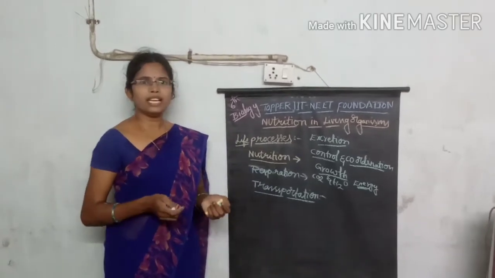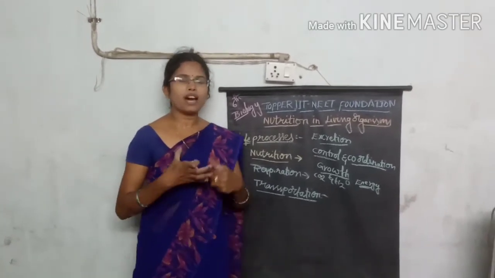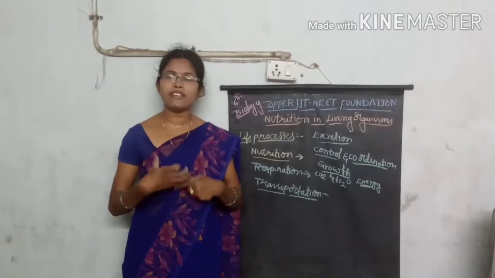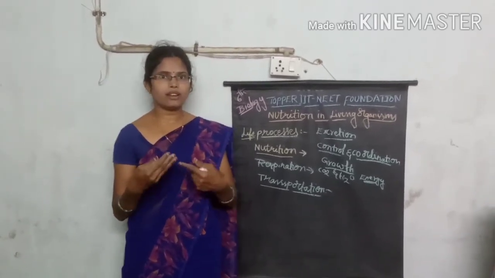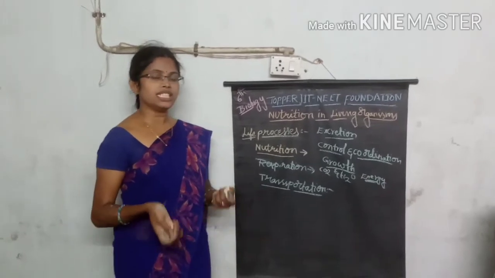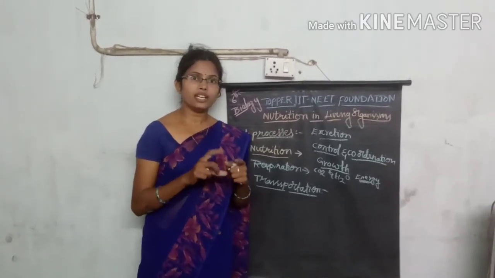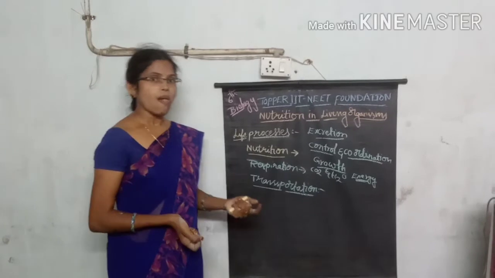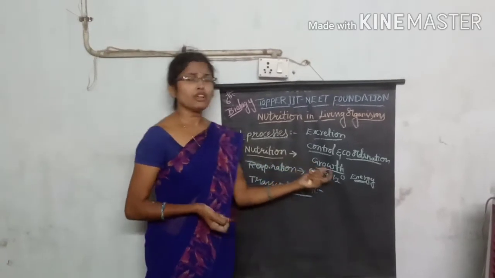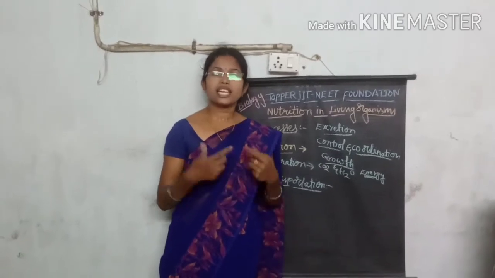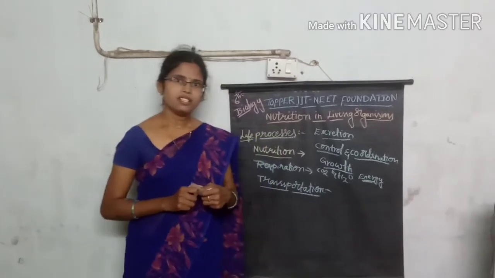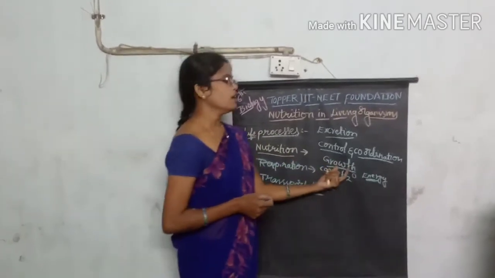Yes or no? Our morphological, that is physical, factors change from day to day. In the course of life, the organism shows change in the size, shape and structure of its body. These all come under growth.